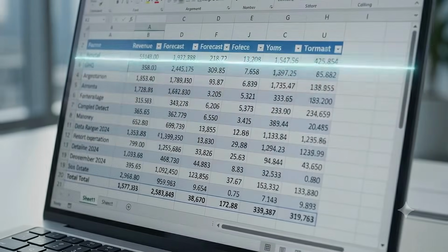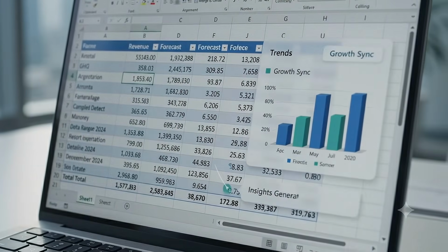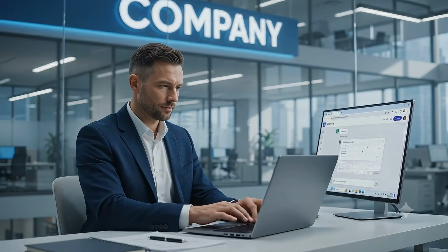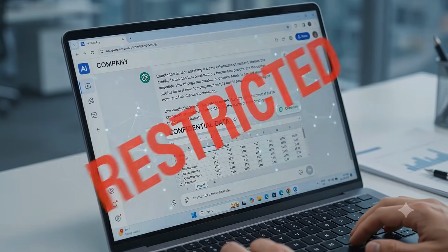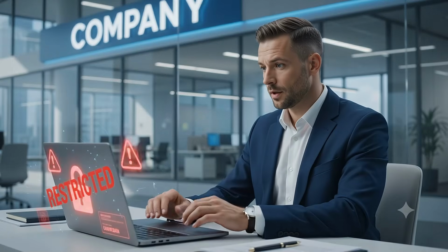Hello folks, let me ask you a simple question. Have you ever wanted to use AI with your Excel data but stopped because of data confidentiality and privacy concerns? Because in many organizations, you simply cannot upload your company's confidential Excel data to an AI website.